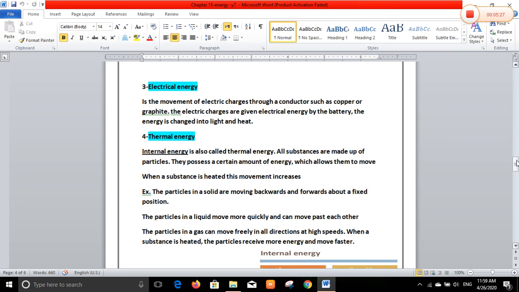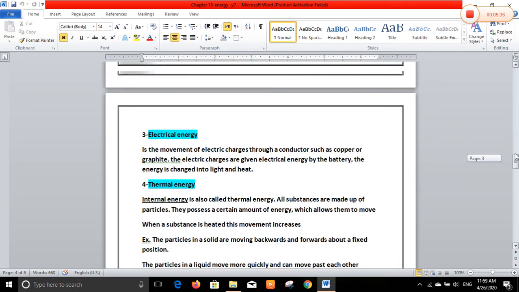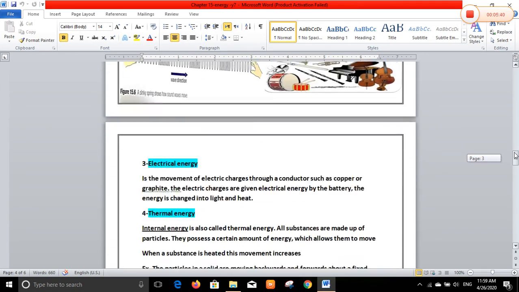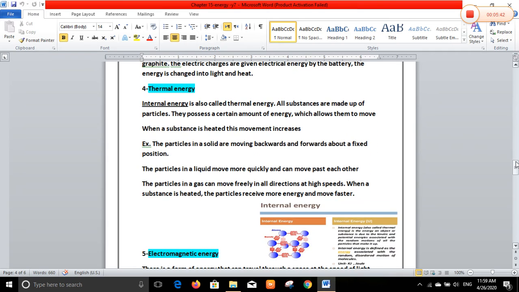Again, until now we have three types of movement energy. Number one, kinetic energy. Number two, sound energy. Number three, electrical energy. Number four, thermal energy, or internal energy. Internal energy is also called thermal energy.